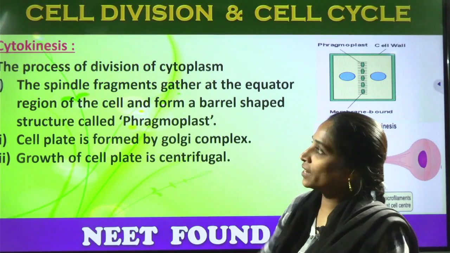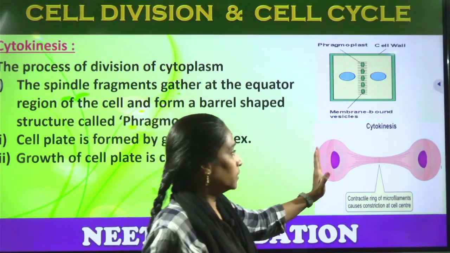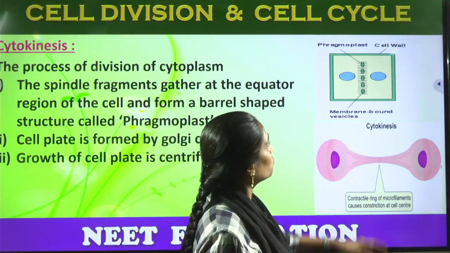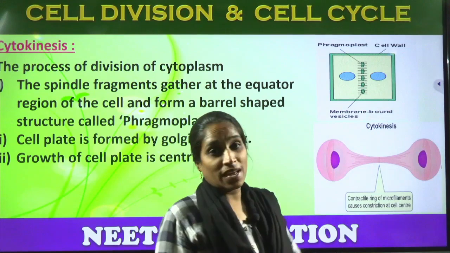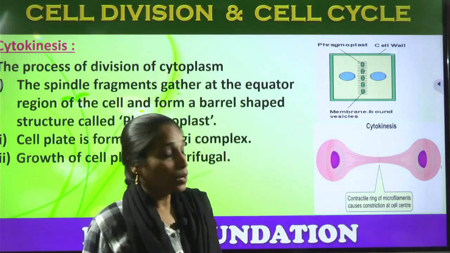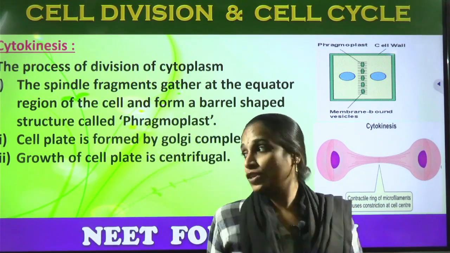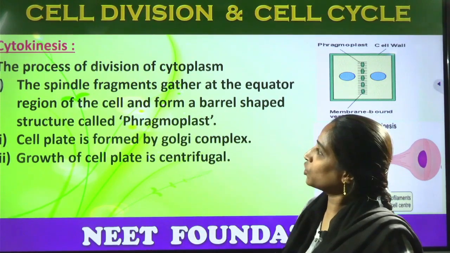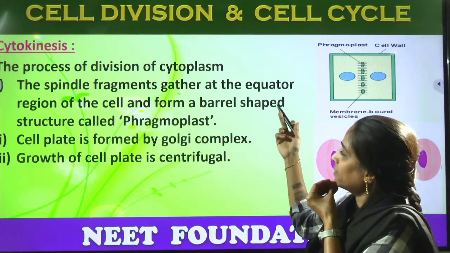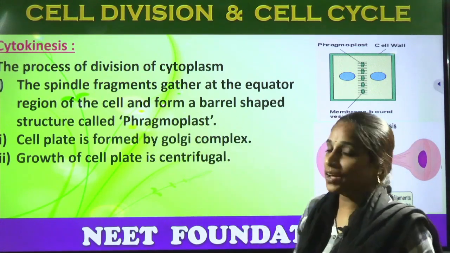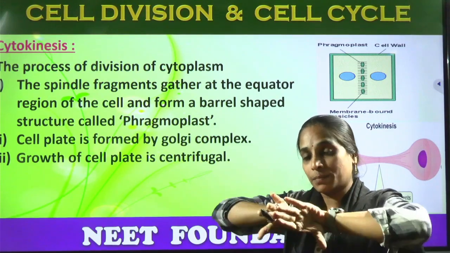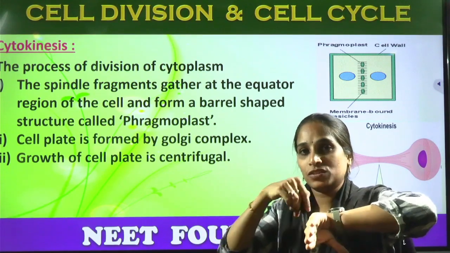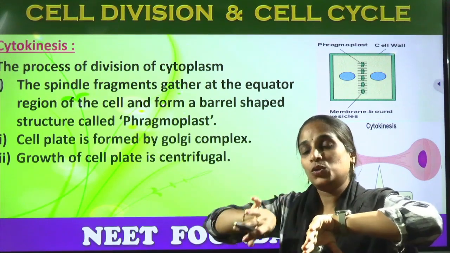Right? And what is the cytokinesis? Already we have discussed it. Here the cell is ready to divide into equal numbers of chromosomes. In plant cells we can observe the phragmoplast. So what is a phragmoplast? It is responsible for forming a plate. In the process of division of the cytoplasm, the spindle fibers gather at the equator region of the cell and form a barrier, separating the edges of the two membrane regions. So two membranes will be formed in the two daughter cells.